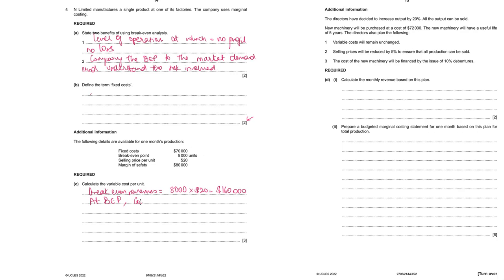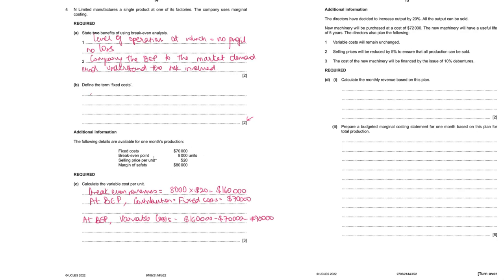So at break even point, contribution is equal to fixed cost, which in this case is given as 70,000. So when we know that revenue is 160,000 at break even, contribution is 70,000. So at break even point, variable cost will be equal to 160,000 minus 70,000, which makes it 90,000.